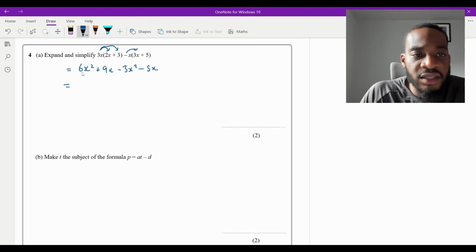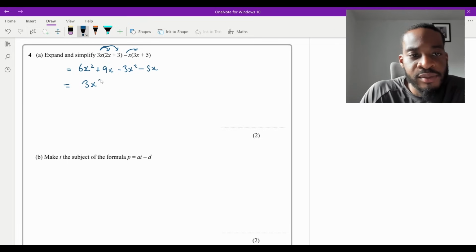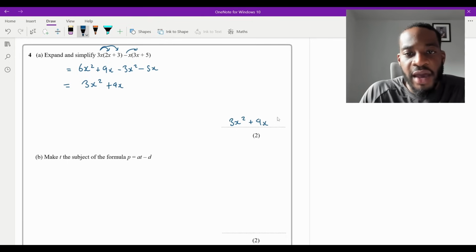We get the second mark for simplifying. So what can we collect? The x squared terms: 6x squared take away 3x squared is 3x squared. And then 9 take away 5 is 4, so it's plus 4x. So the answer is 3x squared plus 4x for part A.